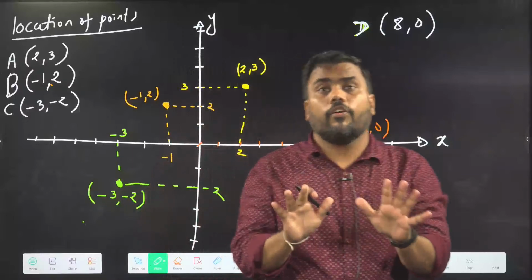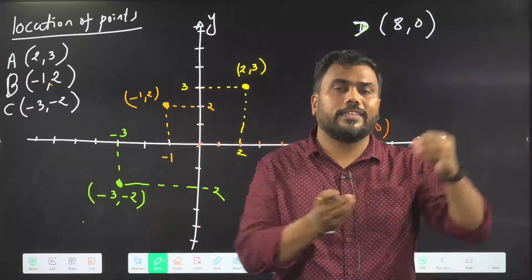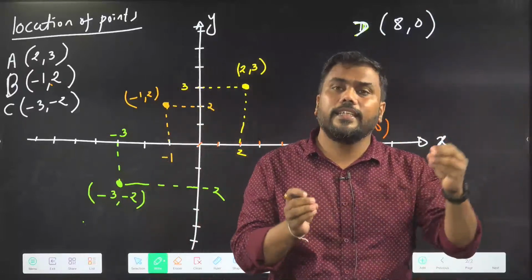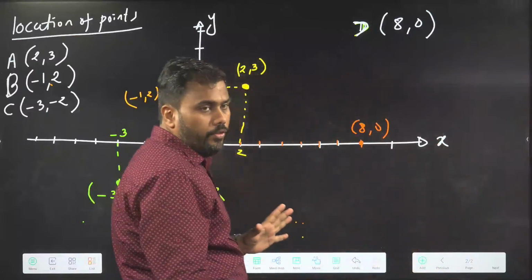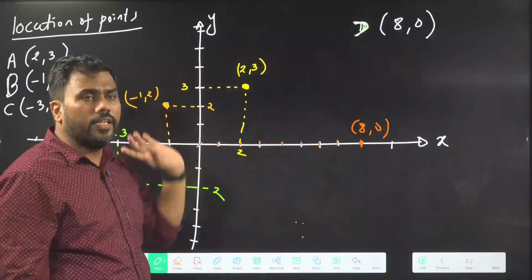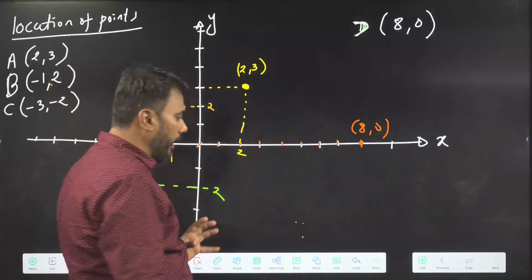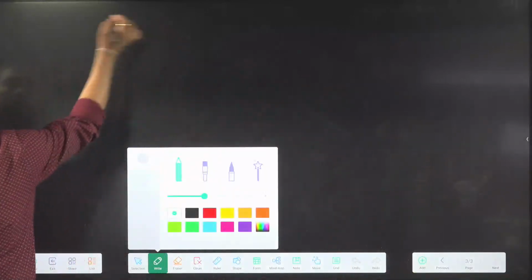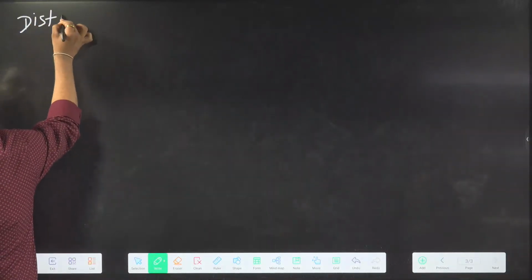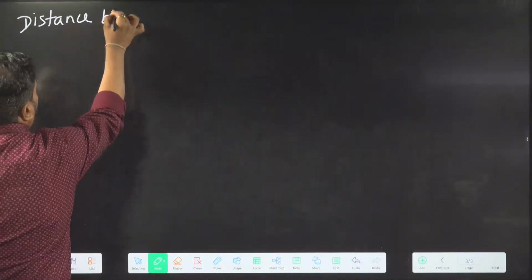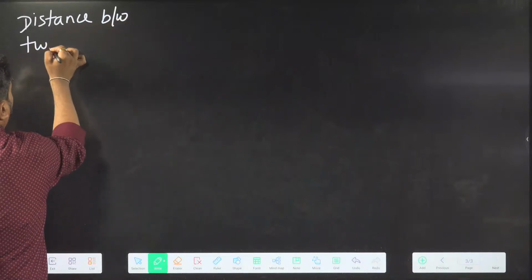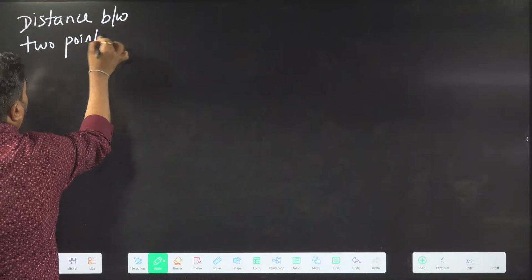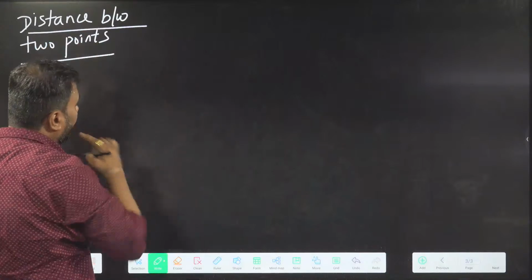Now, after the coordinates, we will learn about the distance between two points, and that is required in physics. Distance between two coordinates. This is important to understand. We will learn about the formula for distance between 2 points.